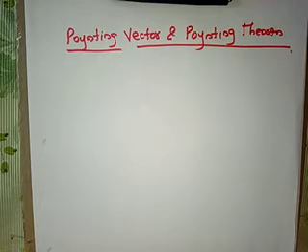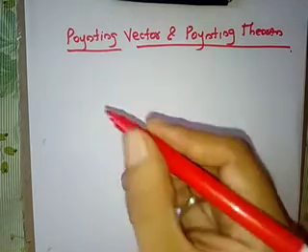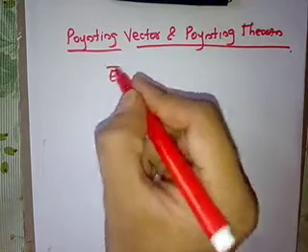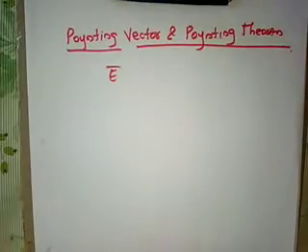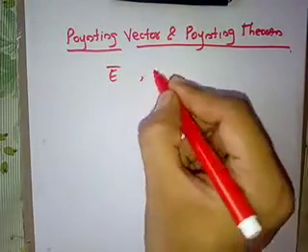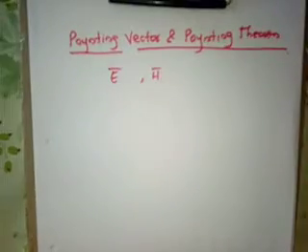We know that electromagnetic waves propagate from transmitter to receiver. As they propagate, they carry some information or energy from transmitter to the receiver. The electromagnetic wave consists of E bar, the electric field, and H bar, the magnetic field.